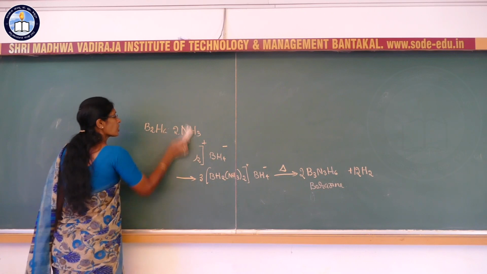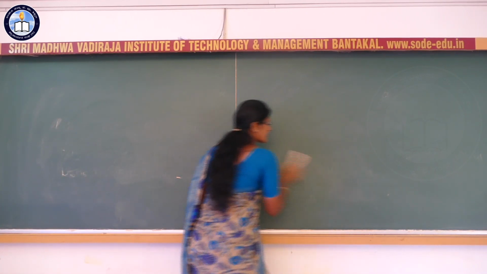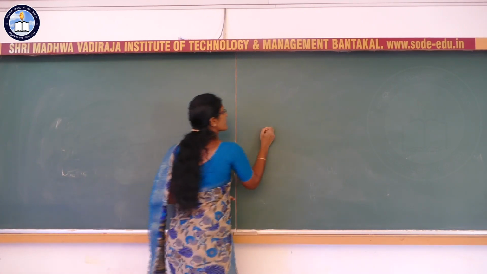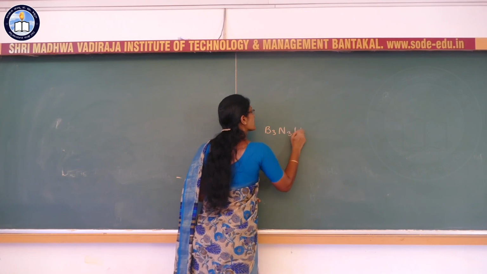Now this borazine, B3N3H6, is called inorganic benzene. Why is this called inorganic benzene?